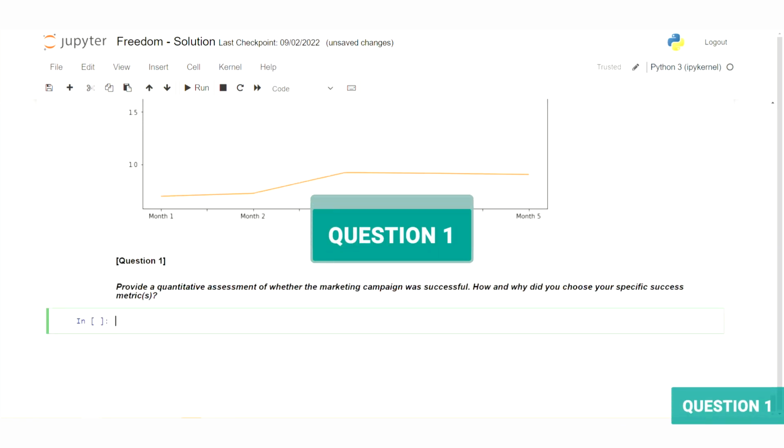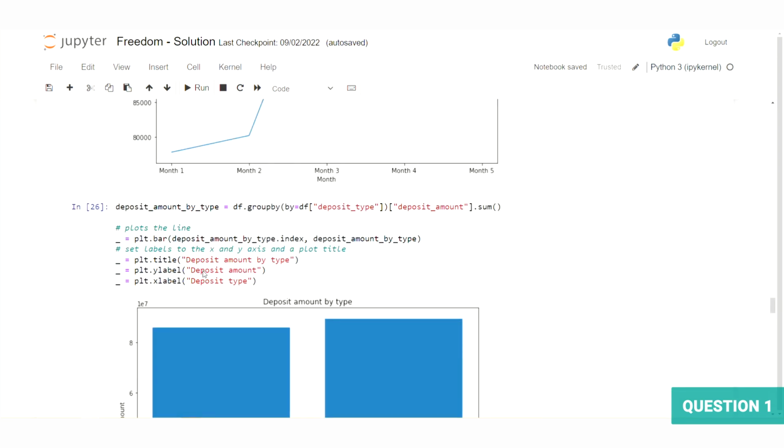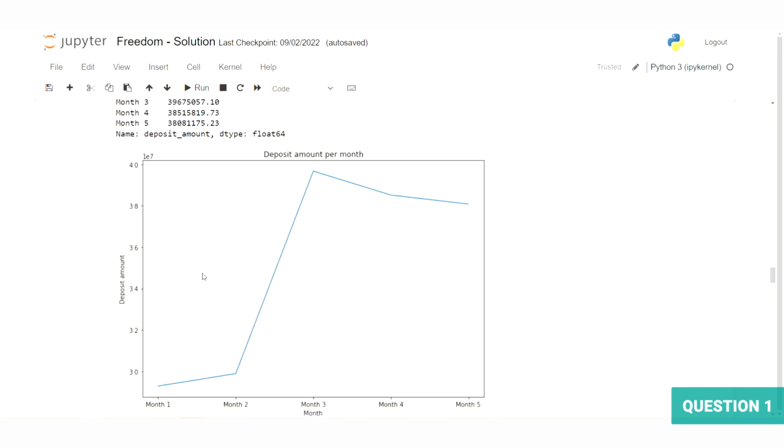So as a quick reminder, question 1 was to provide a quantitative assessment of whether the marketing campaign was successful. How and why did you choose your specific success metrics? We can already answer this fairly confidently using the plots we have already generated. We were told that the ad campaign was running during the 3rd month of our data, and a huge spike can be noticed in this line plot showing the deposit amount per month. The one I'm talking about is this one, the very first one we made.